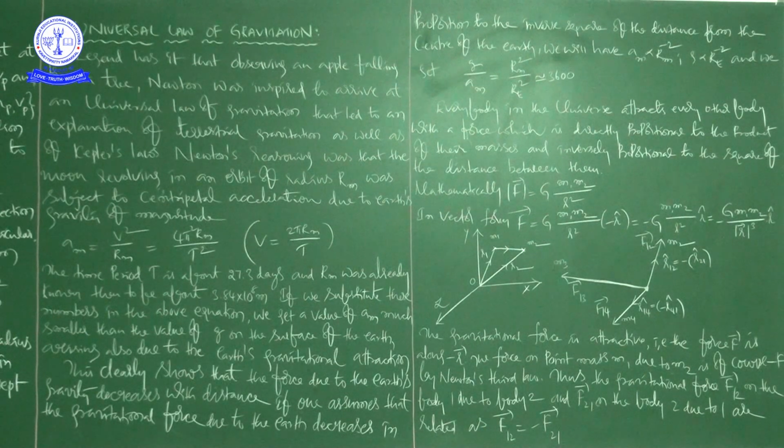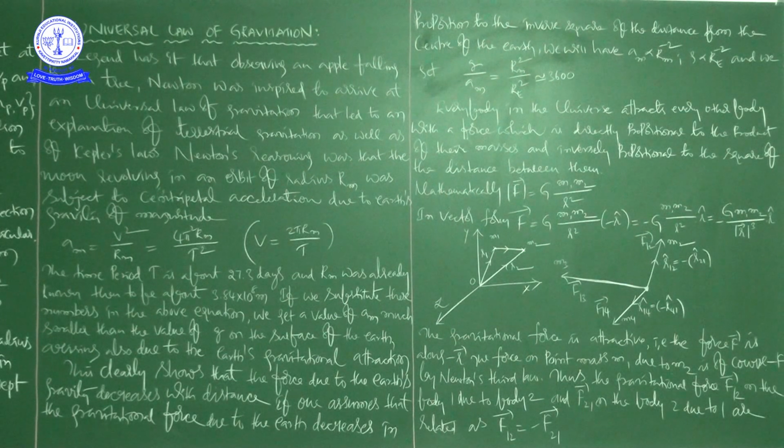G is the universal gravitational constant, and r cap is the unit vector from m1 to m2. You can also write r is equal to r2 minus r1. This is r, which you will notice with the red light.